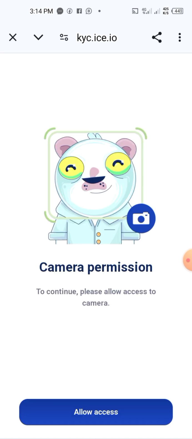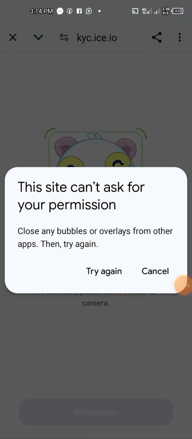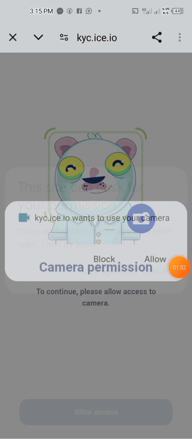All right, camera permission. To continue, please allow access to camera. Then you allow the access to your camera.